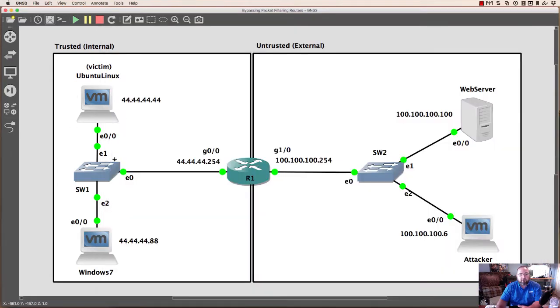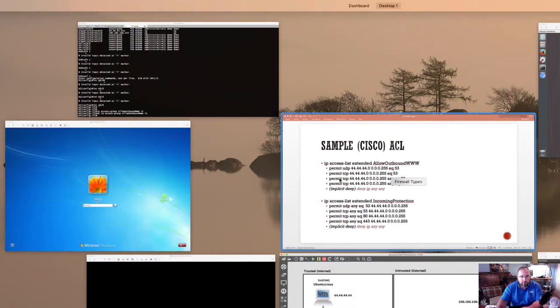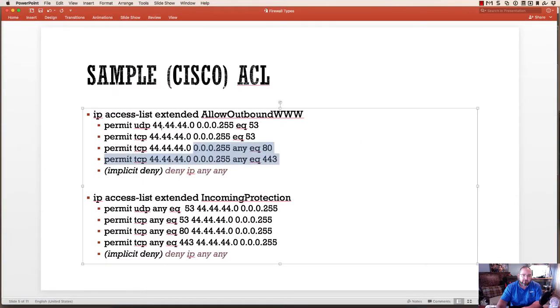We want to create a situation where these nodes that are on the internal network want to be able to go in and access the external network, but not vice versa. I'm just going to keep this super simple. I want to focus on this list right here. I'm going to create this access control list, and I'm giving it this arbitrary name called allow outbound www.